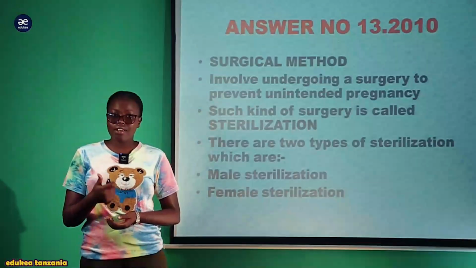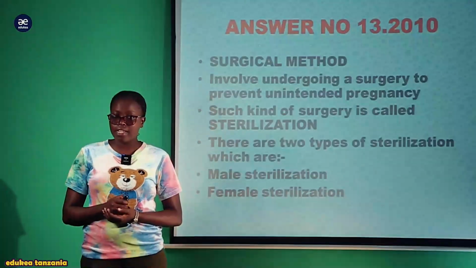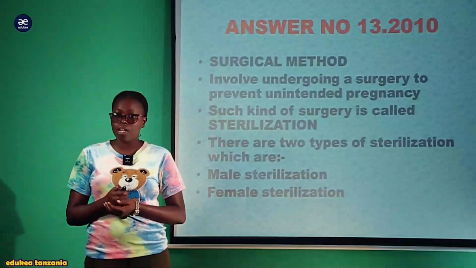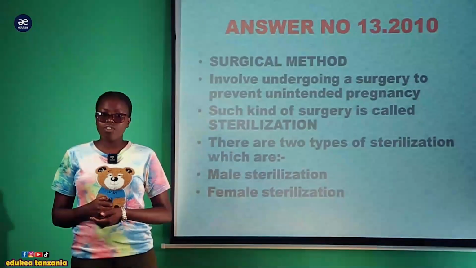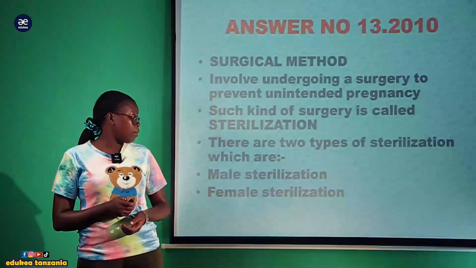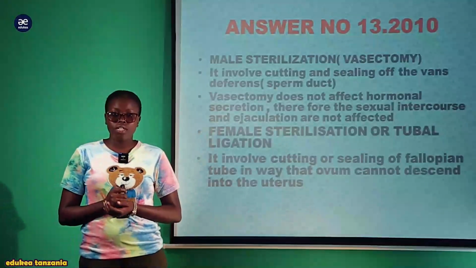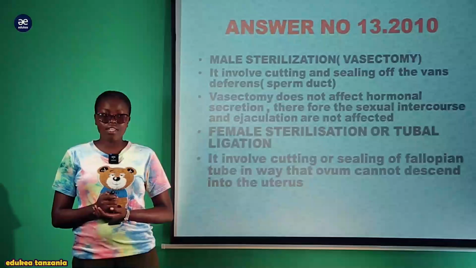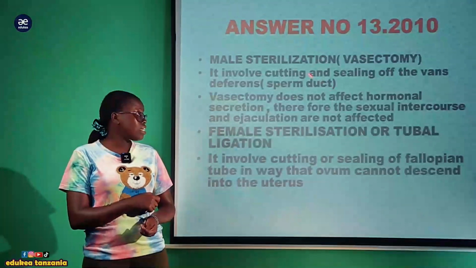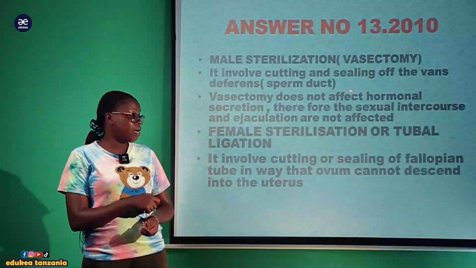This kind of sterilization is of two kinds. Kuna male sterilization pamoja na female sterilization, ambapo kwa male tunaita vasectomy na kwa female tunaita tubal ligature. So vasectomy or the male sterilization involves the cutting and sealing of the vas deferens, ambayo ni sperm duct.